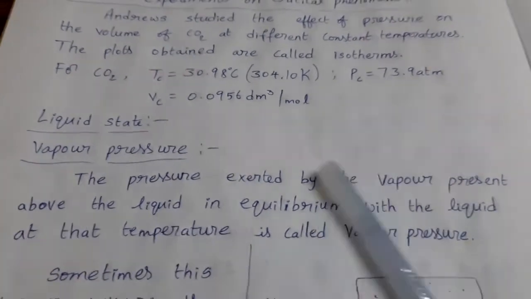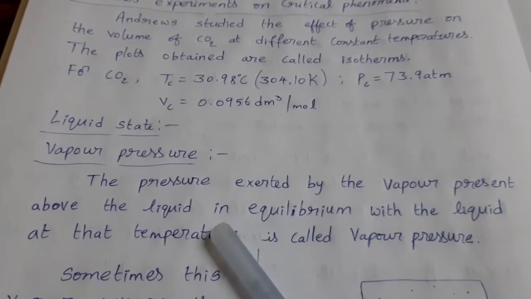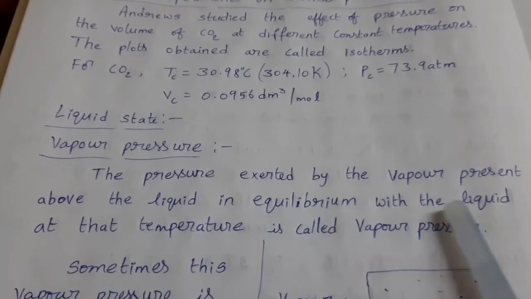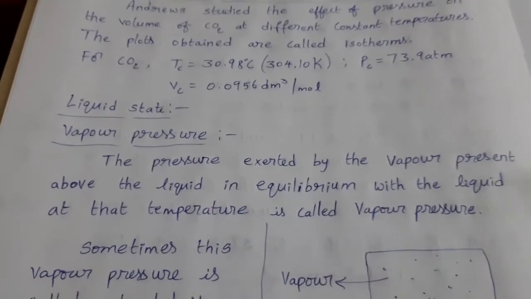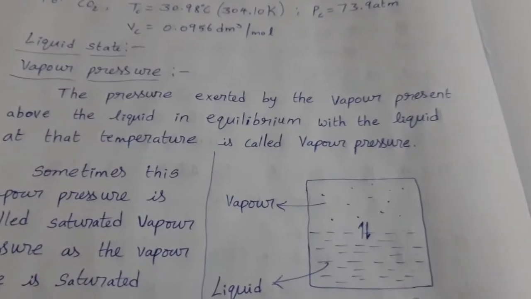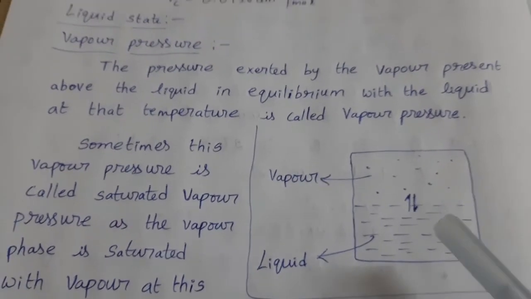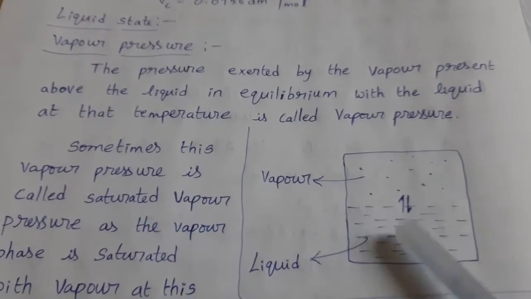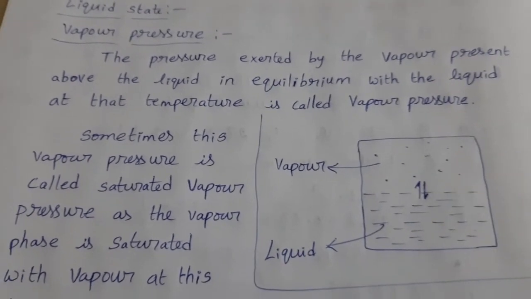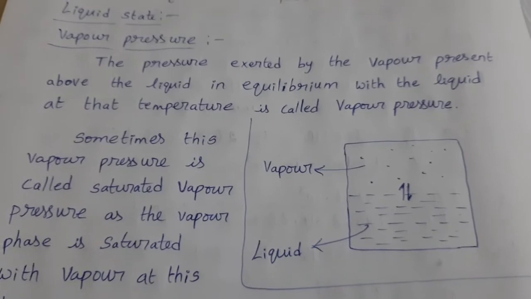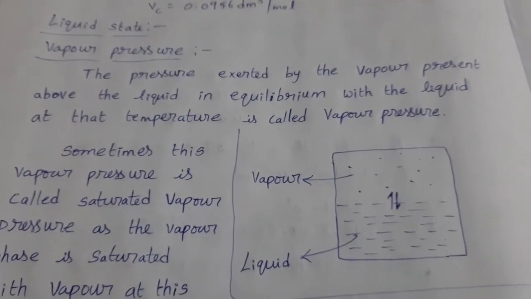Now come to the vapor pressure. The pressure exerted by the vapor present above the liquid in equilibrium with the liquid at that temperature is called vapor pressure. See this example, you can understand very clearly. In a closed container, liquid is there. If we heat, this liquid can be converted to vapor state. Since it is a closed container, vapor cannot escape from it. Now this vapor is in equilibrium with this liquid.